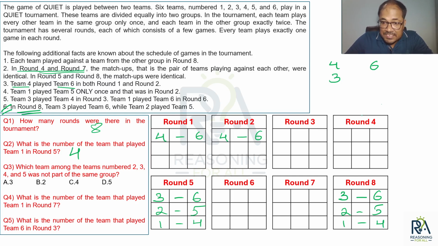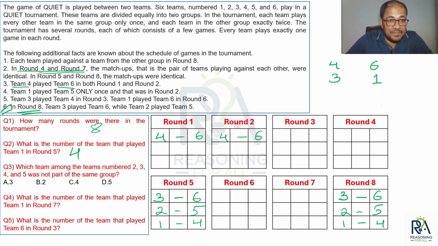Right? Similarly, 1 and 4 are playing against each other in round 8, and in round 8, the teams playing against each other are from different groups. So that means 1 and 4 are also from different groups. So here I will have team number 1. Now we have to conclude about team number 2 and 5. Which group team number 2 will come in and which group team number 5 will come in, that we have to find out. Okay, hold on. Let's move ahead.